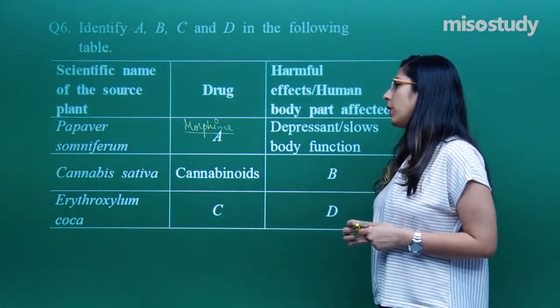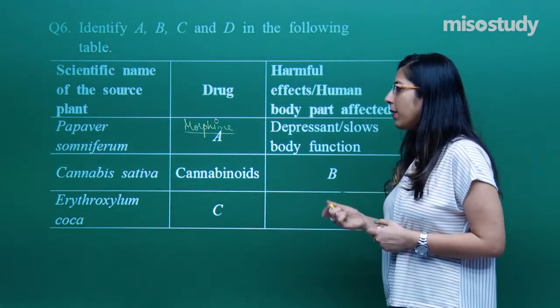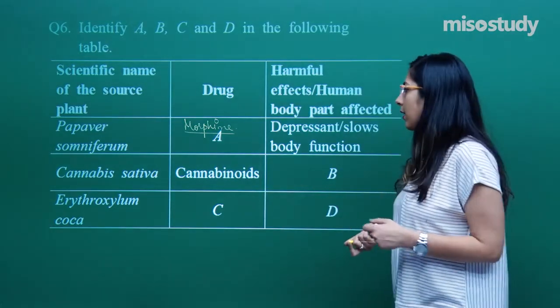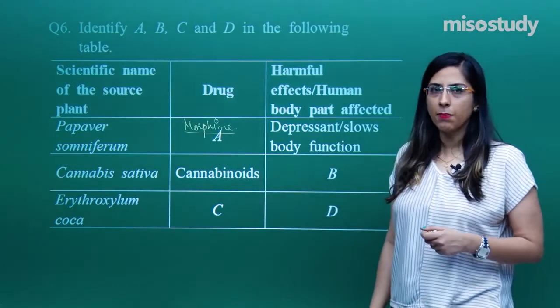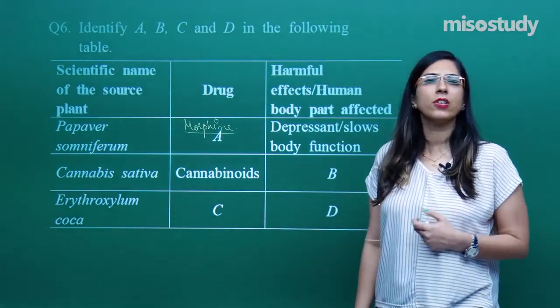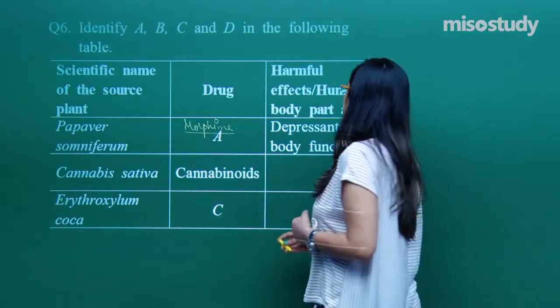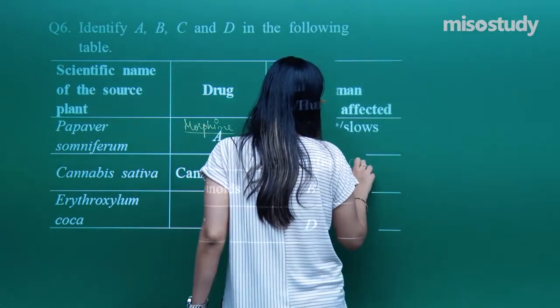Second is cannabinoids. Cannabis sativa produces the drug called cannabinoids, which cause changes in the cardiovascular system, so they affect the cardiovascular system.